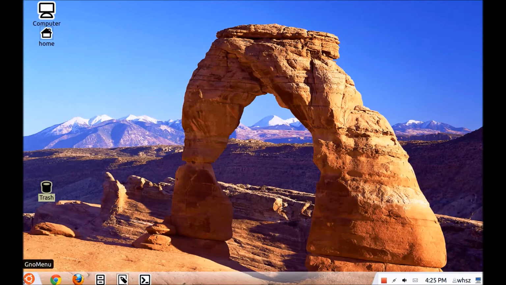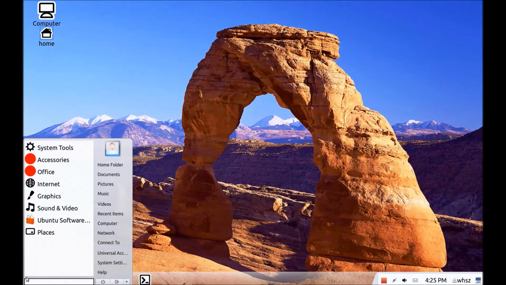Let's go to the Start menu. Start menu is a very familiar Start menu. Let's first look at the right pane, Home folder, where we just saw the different subfolders. Well, then you have documents, pictures, music, videos, recent items, computer again, network, well, that connect to, I guess that you need only for a laptop. This happens to be a desktop. Universal access, system settings, and help.